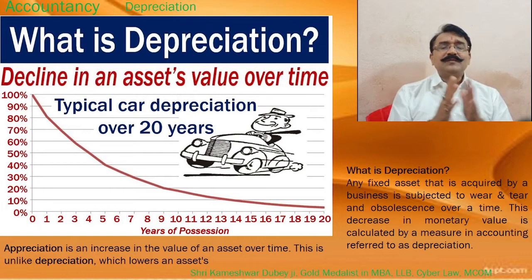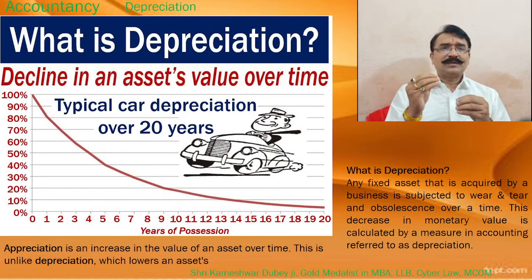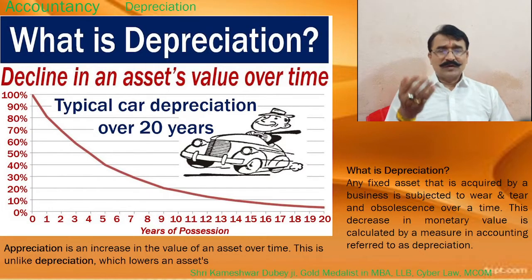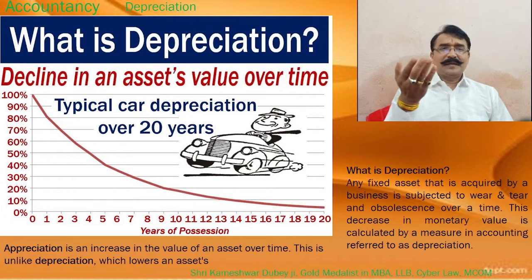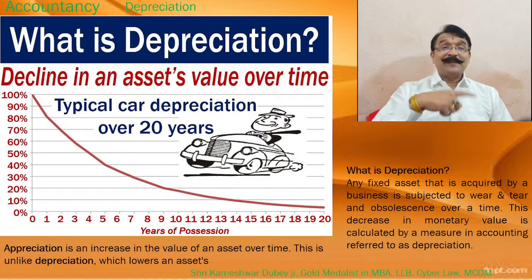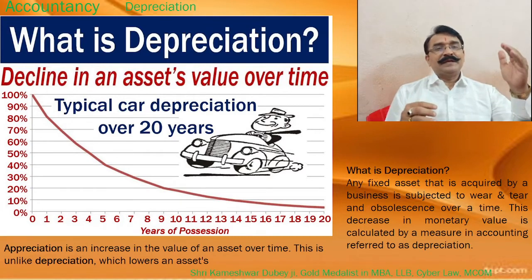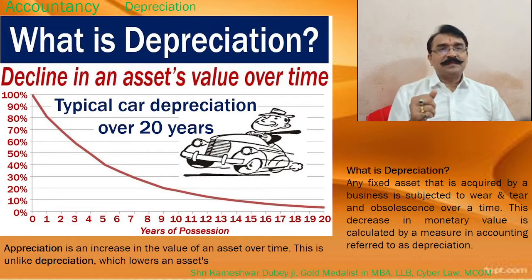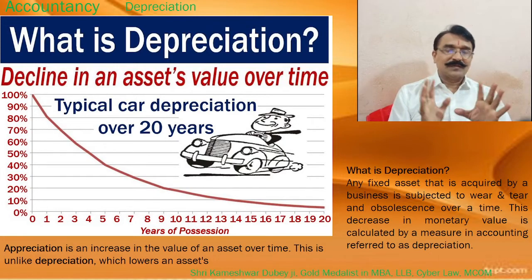In other cases, if you purchase some plot in a busy area, in a highway area, in a metropolitan area, for 1 crore, next year, because of a hike in the land rates, that may cost 2 crore also. So here appreciation is there. So somewhere in business, appreciation may be there and somewhere depreciation may be there. Both are related to assets only, not the movable item.